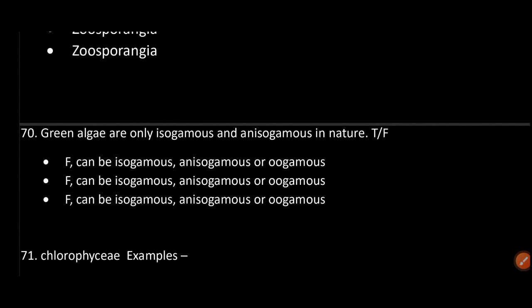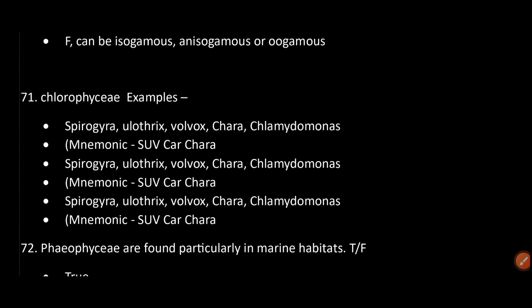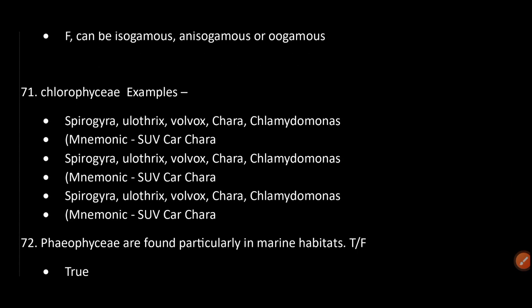They can be isogamous, anisogamous or oogamous. Chlorophyceae examples: Spirogyra, Ulothrix, Volvox, Chara, Chlamydomonas.